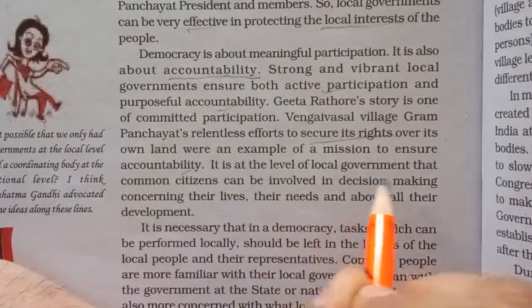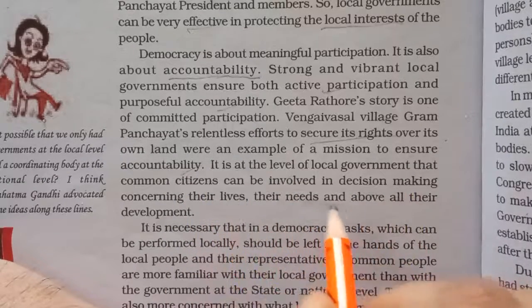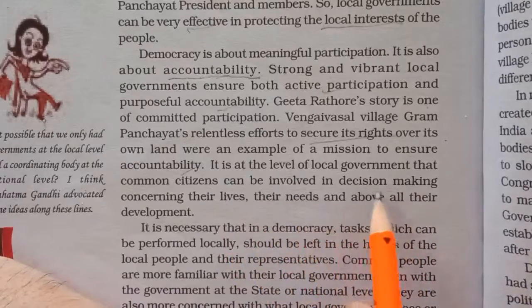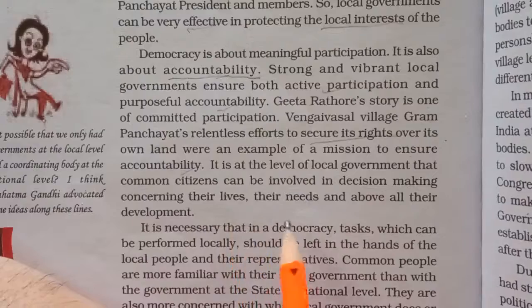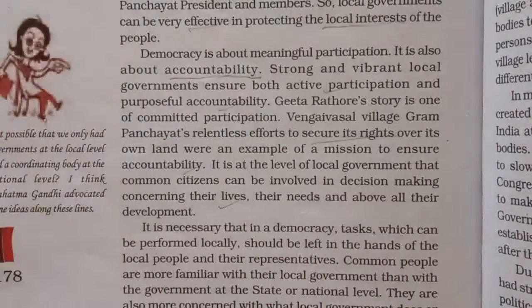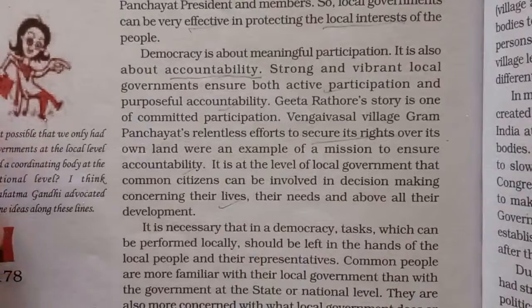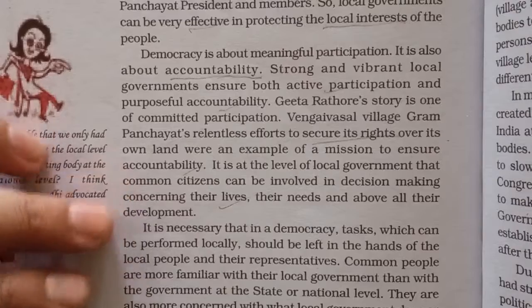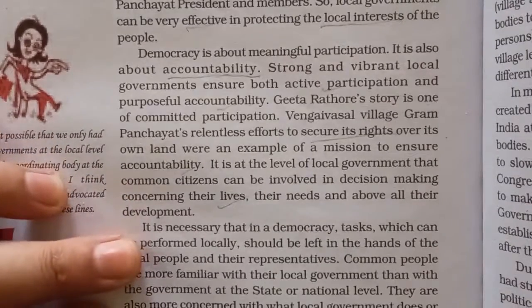It is at the level of the local government that common citizens can be involved in decision making. At the local government, all the local people are involved in decision making concerning their life, their needs, and above all their development. Whatever issues have an effect on the life of the common people, those people are directly connected to the local government.